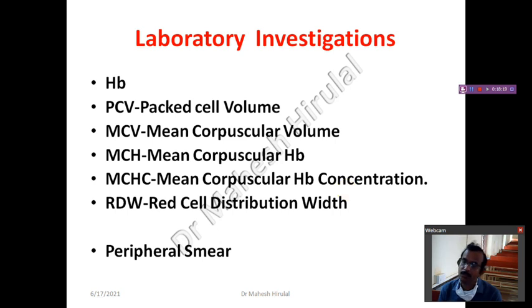In the next video, we will see how to interpret these laboratory investigations with the different types of anemia. So in this video, we discussed what is anemia, causative factors of anemia, signs and symptoms of anemia, and the types of anemia.